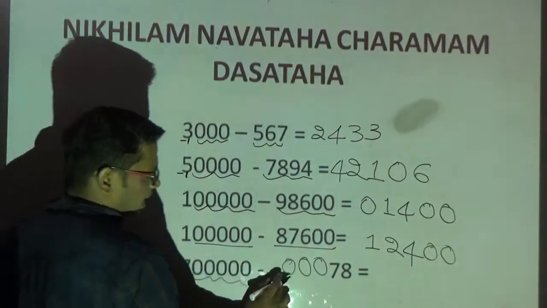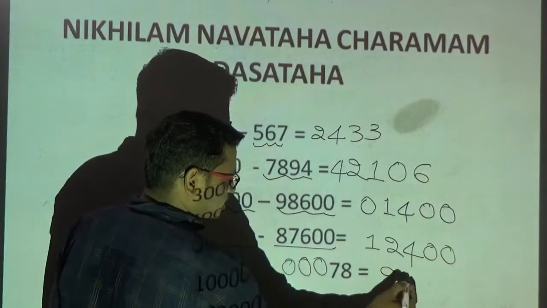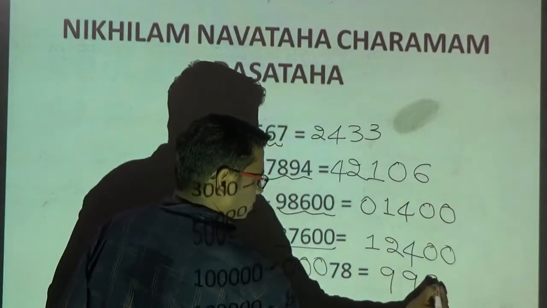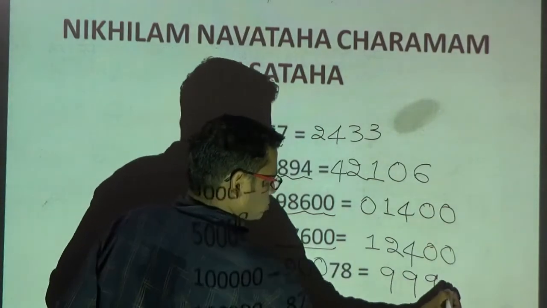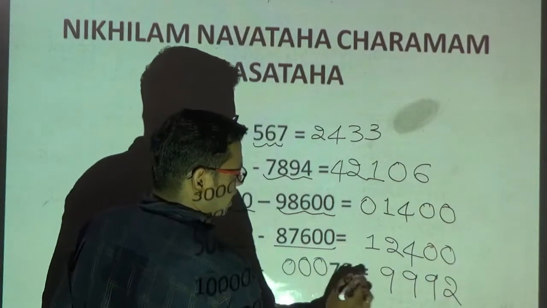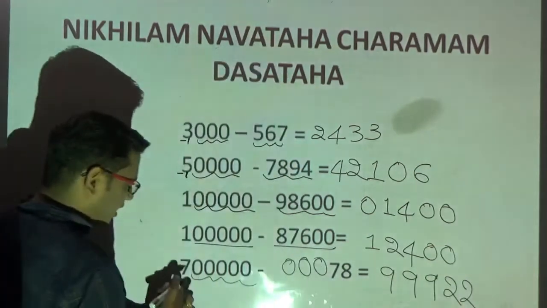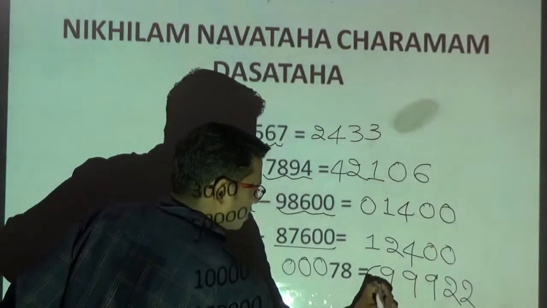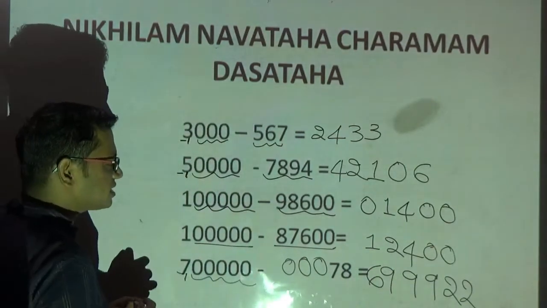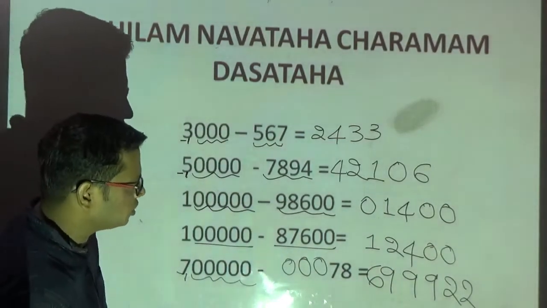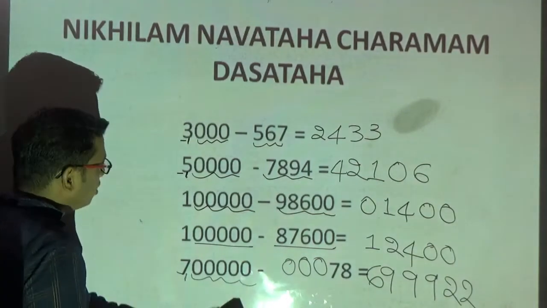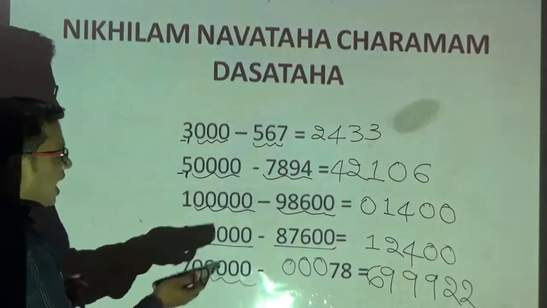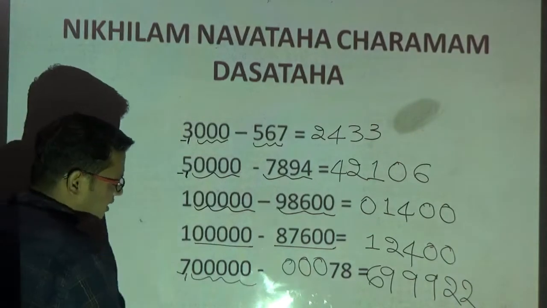Apply the method now. 9 minus 0, 9. 9 minus 0, 9. 9 minus 7, 2. Last, 10 minus 8, 2. But now you observe what I am having here, 7. Therefore 7 minus 1 is 6. So the answer for this question is 6,99,922. See, without taking any borrow, without doing any scratch work, I am solving the problems just like a calculator.